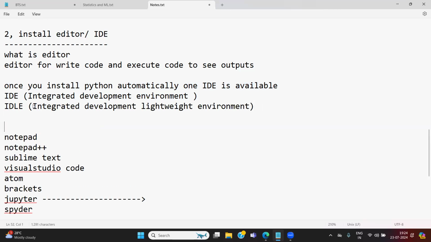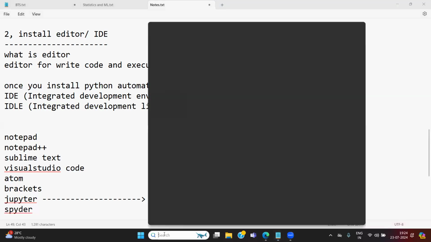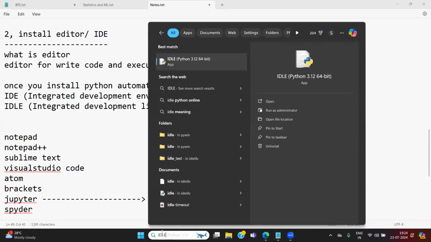That is called IDLE. I already installed Python. Search for IDLE. IDLE is there. That is the reason IDLE is available.